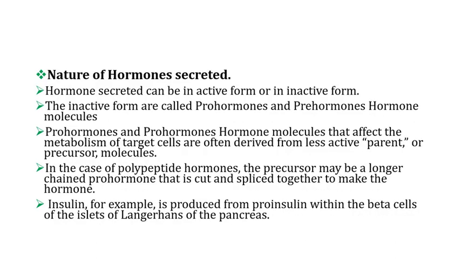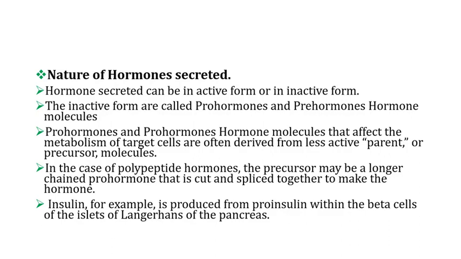Based on the nature of the hormone secreted, this is another criterion used to classify hormones. Based on this criterion, hormones are classified into two groups: hormones secreted in active form, and hormones secreted in inactive form. Hormones in active form are able to function directly soon after being secreted, while those produced in inactive form cannot function until further metabolized or broken down by their target cell into their active form. That's where these hormones can mediate their effect.